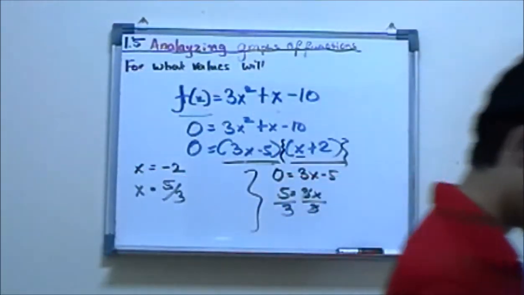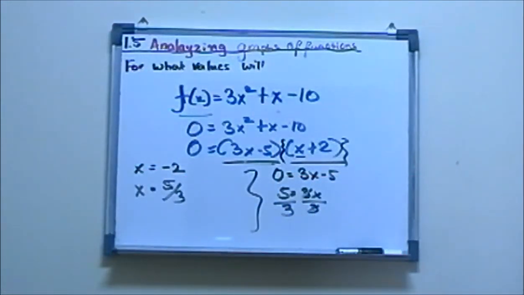That makes the whole equation 0. These are the zeros of this function.